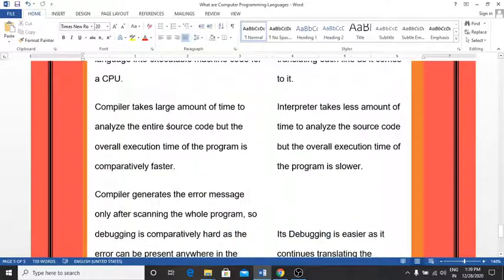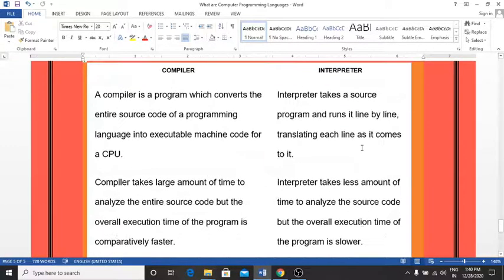Another difference is that the compiler takes a large amount of time to analyze the entire source code, but the overall execution time of a program is comparatively faster. The interpreter takes less time to analyze the source code, but the overall execution time of a program is slower because it translates the program line by line.